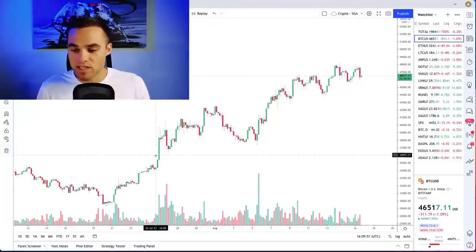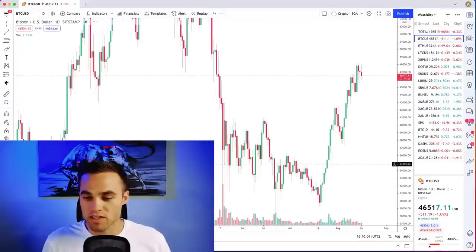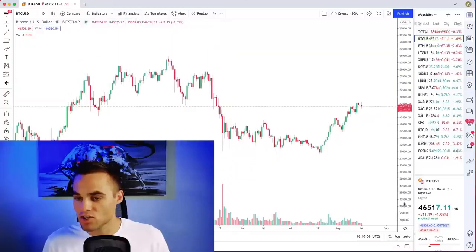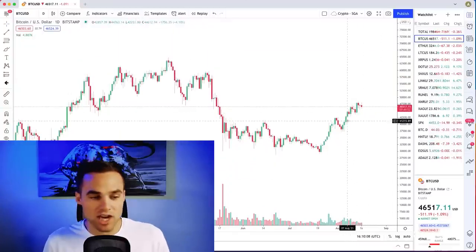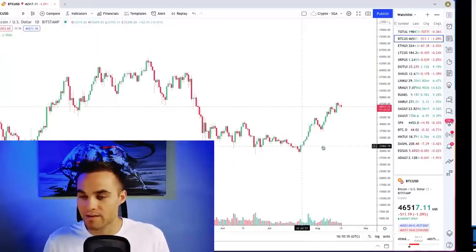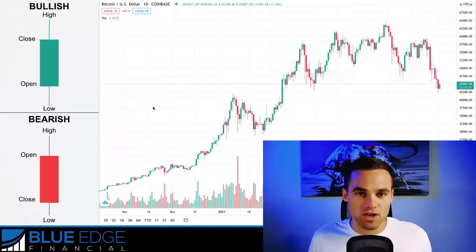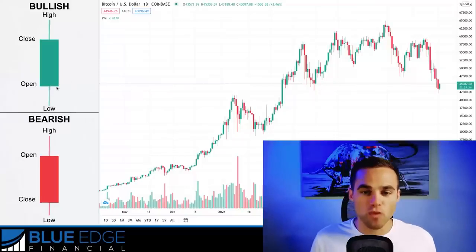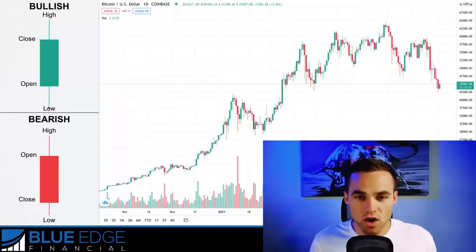And then on the chart, we see these little things called candles. Each one of these candles represents a period of time. For example, if I go to the daily chart just like this, each one of these candles represents one day. Now, here's how to better understand candles. The candles are made up of 4 different parts: the low, the high, the open, and the close.